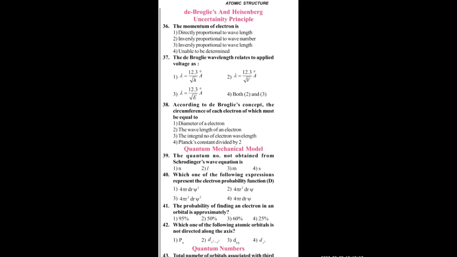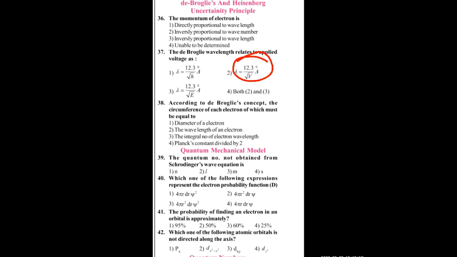Just now I told you 12.27 by root V. The 37th question answer is 2. This is the one. For the momentum of the electron, lambda is equal to h by p, I mentioned. So the lambda and p relation is inversely proportional.